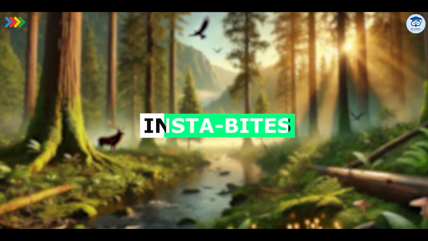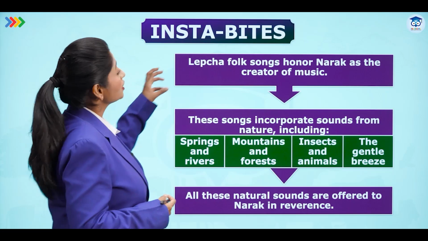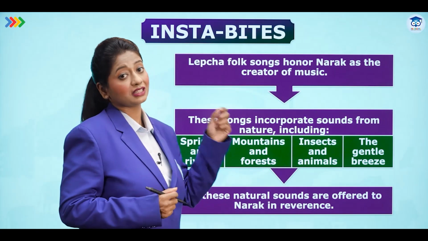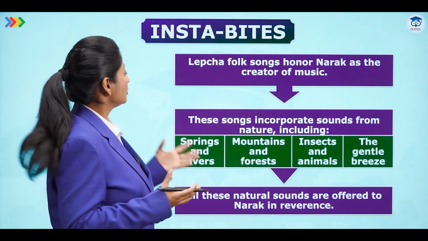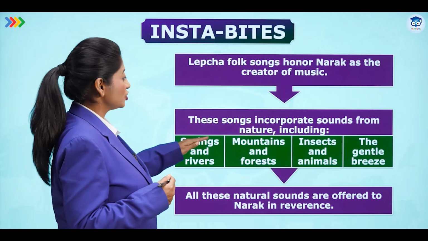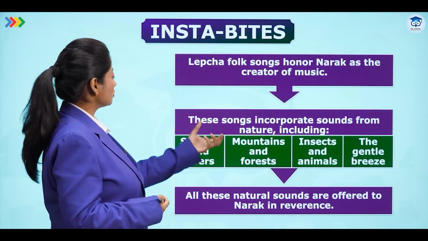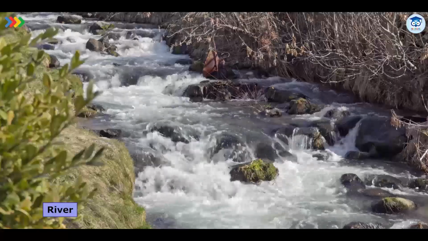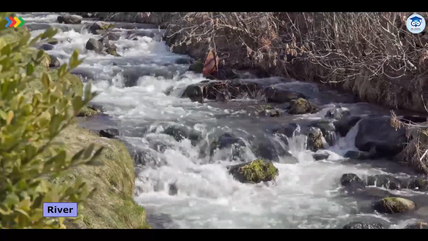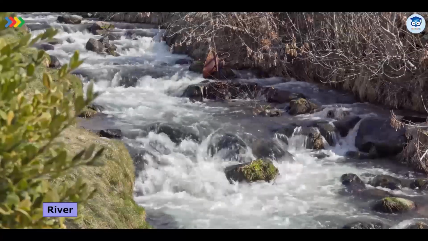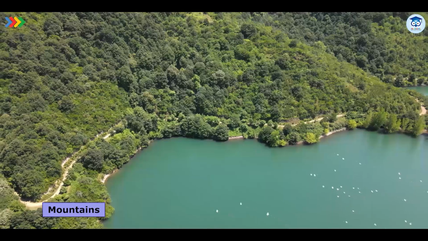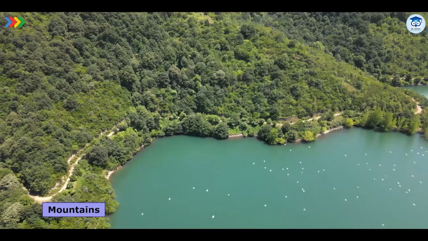A little bit more information through Insta Bytes. Lepcha folk songs honor Narak as the creator of music. Now this is a folk song, and it incorporates sounds from nature, which includes the sounds coming from springs and rivers. I would love it if you imagine the sounds of all these things. If you go towards the rivers and springs, what kind of sound do you hear? Towards the mountains and forest, the birds chirping, all these things you can hear.